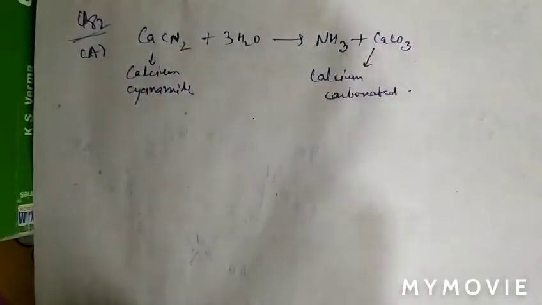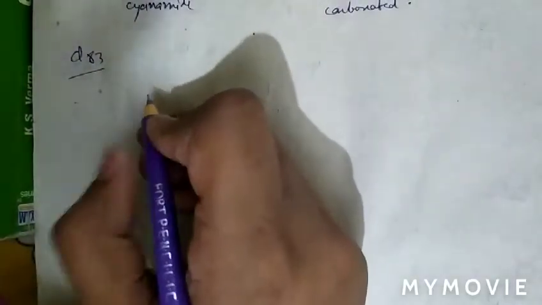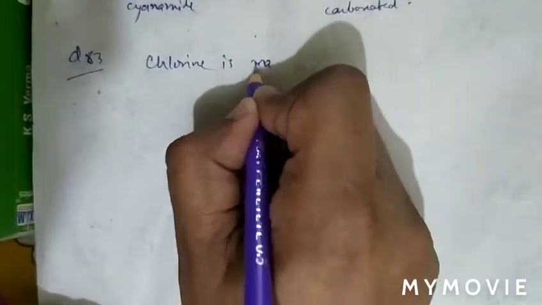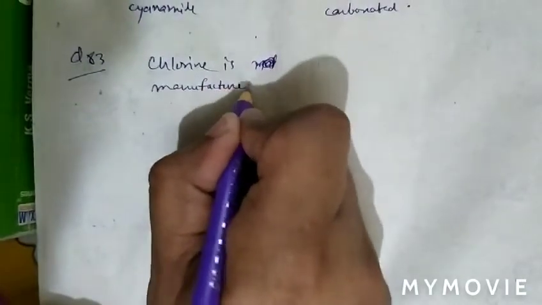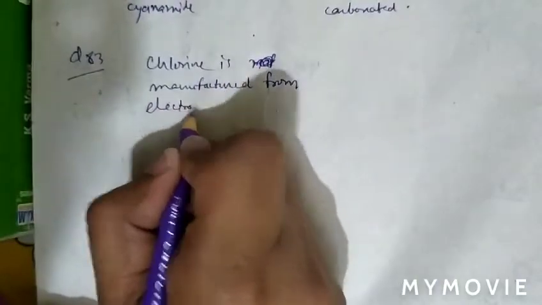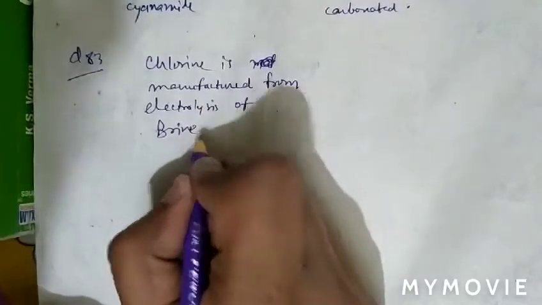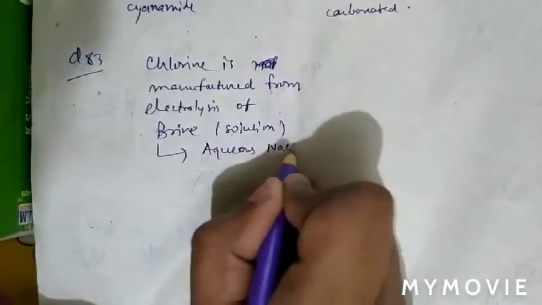See question number 83. In question number 83, the question is, chlorine is manufactured from. As we know that chlorine is manufactured from electrolysis of brine solution. As we know that brine solution is aqueous NaCl solution.